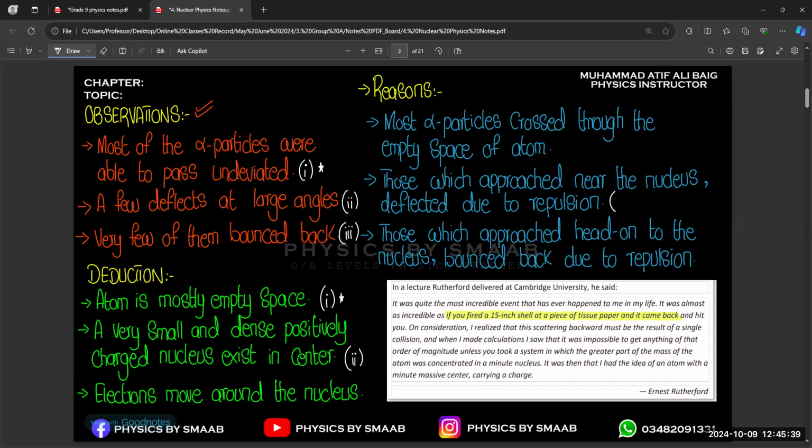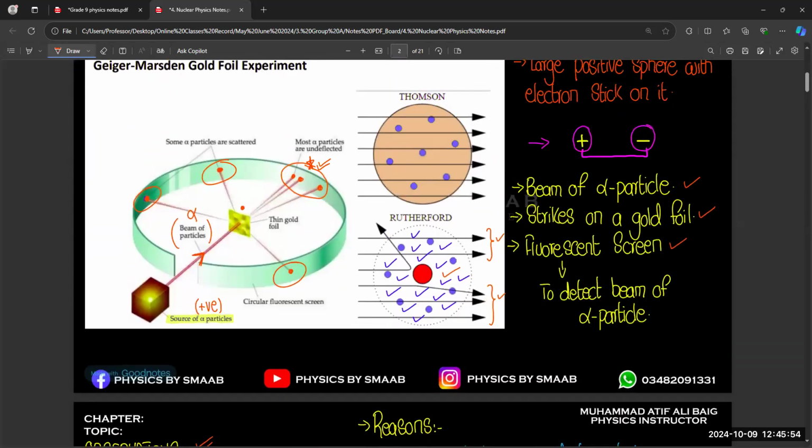If you check reason number 2, it is mentioned, those which approached near the nucleus deflected due to repulsion. Alpha particles are already positive, so when positive particles move towards the gold foil and the beam of alpha particles is bounced back, back means there is repulsion.